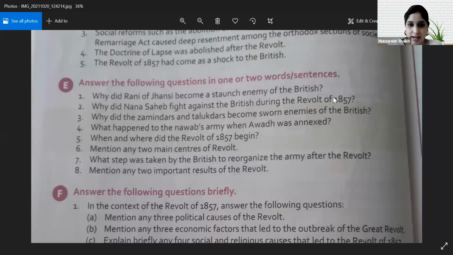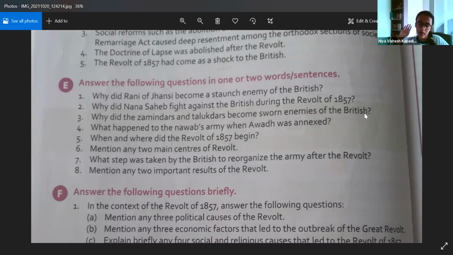Why did the zamindars and talukdars become sworn enemies of the British? Ma'am, may I answer? Yes, Ria. When Awadh was annexed, the states of the Zamindars and Talukdars were confiscated by the British. Thus, they became sworn enemies of the British rule. Okay, good. She answered the question very well. Very nice.